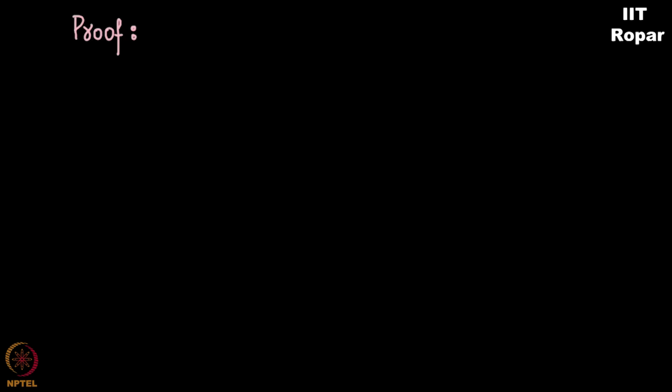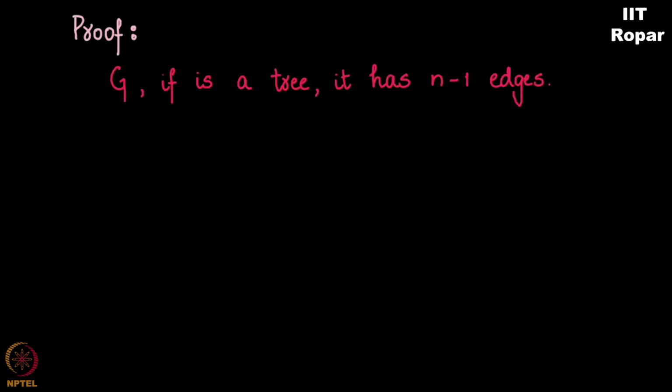Now look at this. In a given graph G, if it is a tree, firstly it's connected, and since it's a tree, it must have n minus 1 edges. So we are done. I have to prove that the number of edges should be greater than or equal to n minus 1. Now if it's a tree, it's n minus 1, I'm done, right? So that's all the proof.